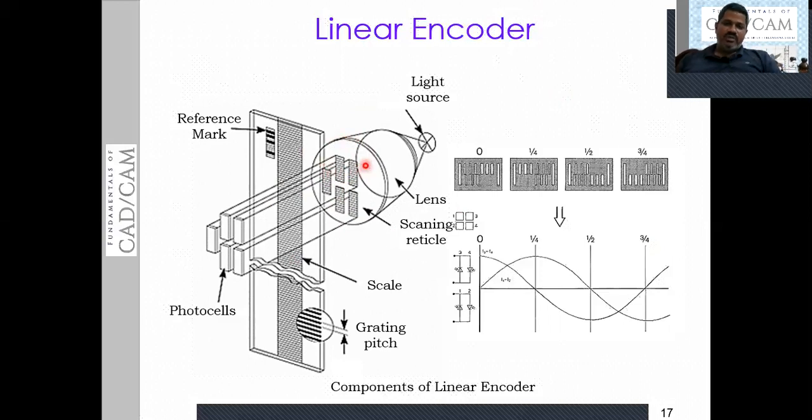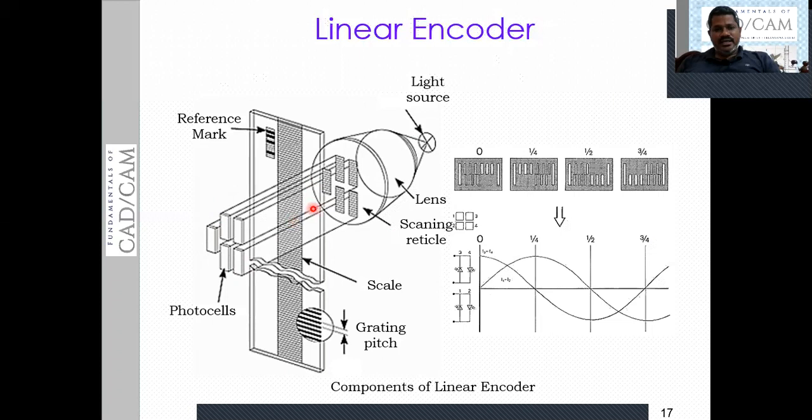This light then falls on the scale, which senses in which pattern and in which phase the light is coming. This light again falls on the photocells to generate the signal.